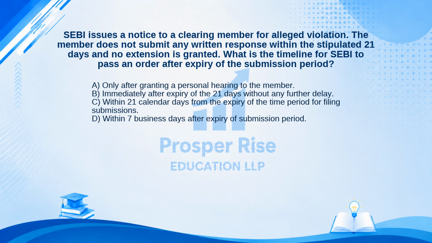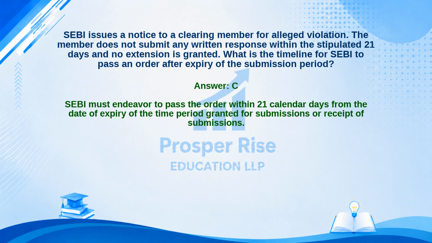B. Immediately after expiry of the 21 days without any further delay. C. Within 21 calendar days from the expiry of the time period for filing submissions. Or D. Within 7 business days after expiry of submission period. Take a moment to pause the video and decide. The correct answer is Option C. Let's see why.